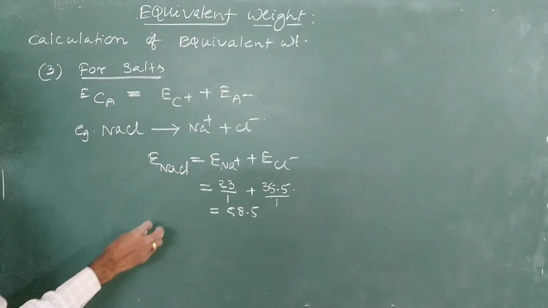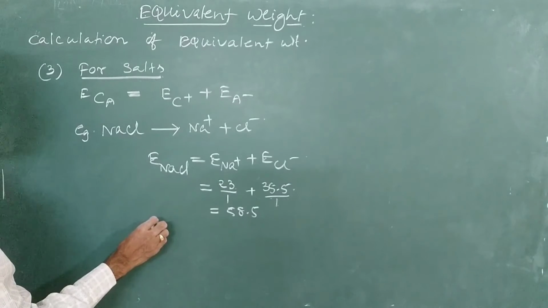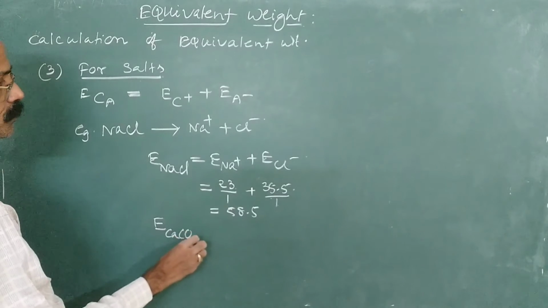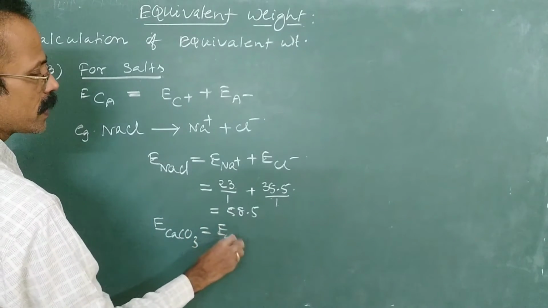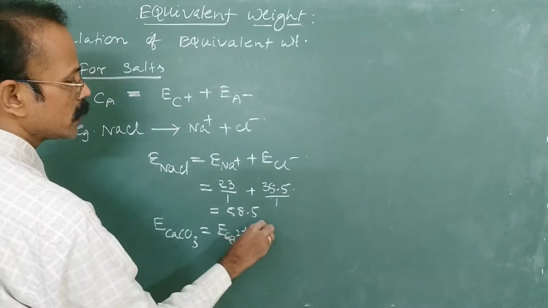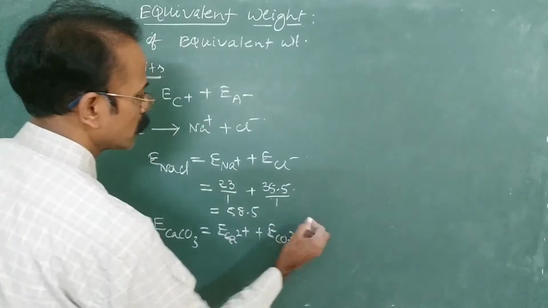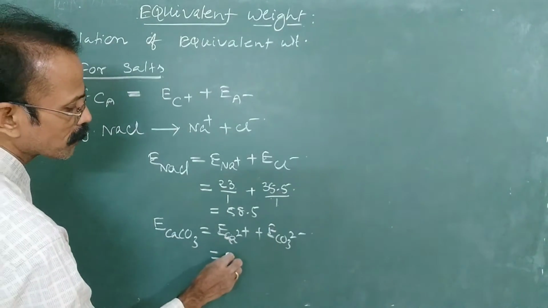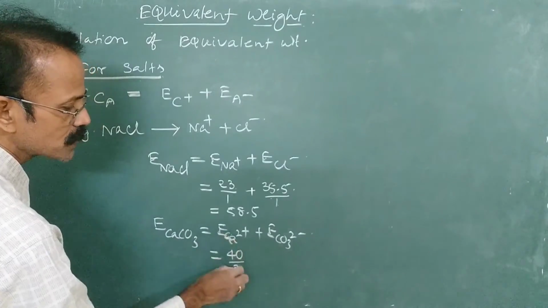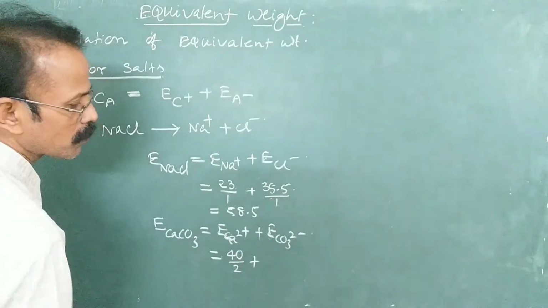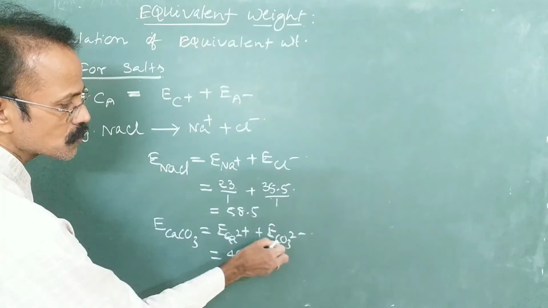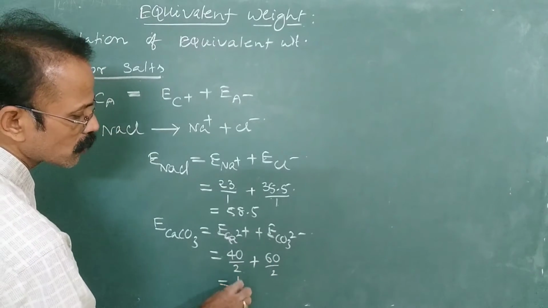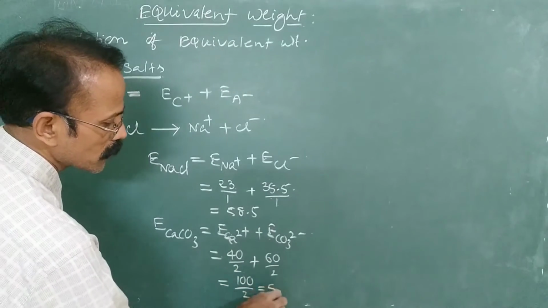And similarly for calcium carbonate, another example. The equivalent mass of calcium plus the equivalent mass of carbonate ions will give the total equivalent mass of calcium carbonate. The equivalent mass of calcium is 40 by valency, plus carbonate, which is 12 plus 48, 60 divided by 2. So now it is equal to 100 divided by 2, which is equal to 50.